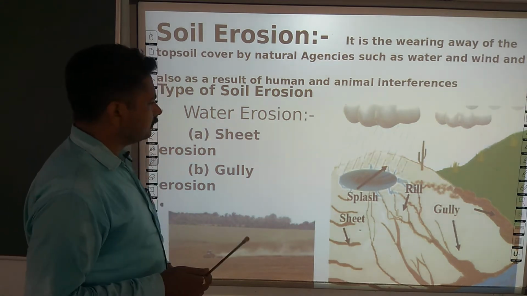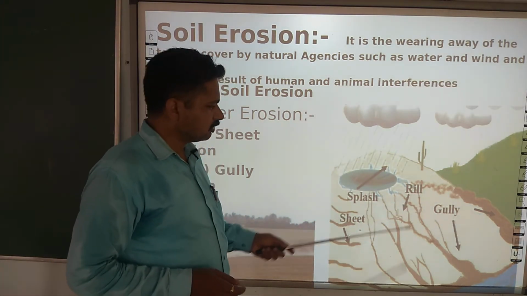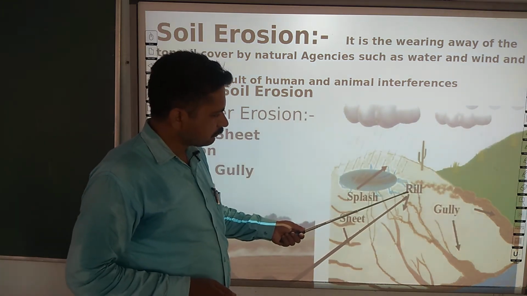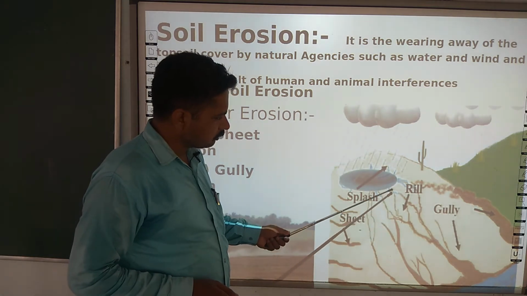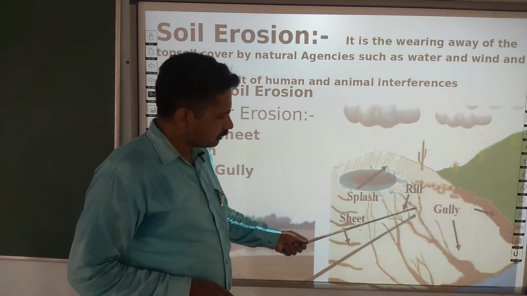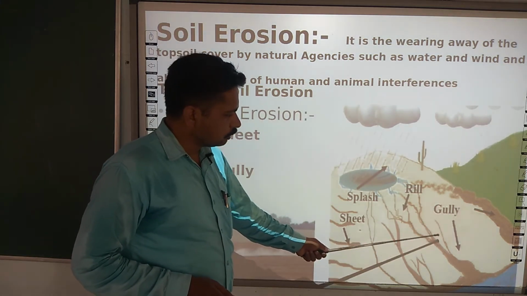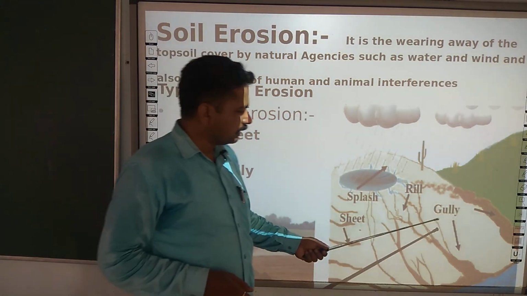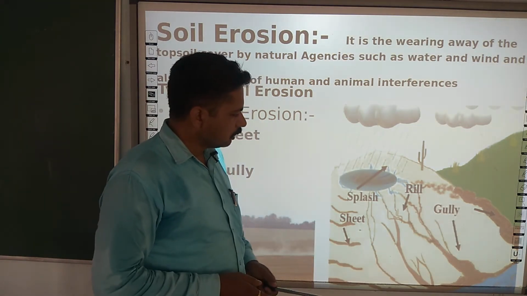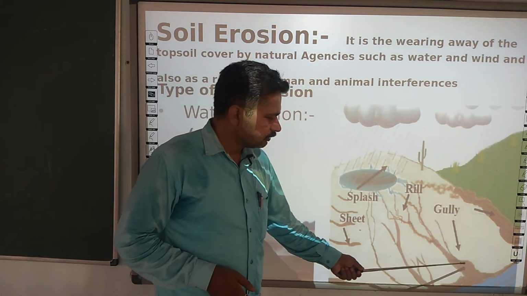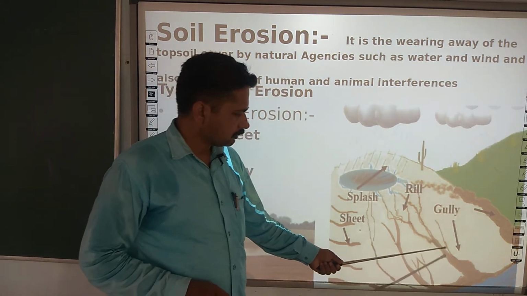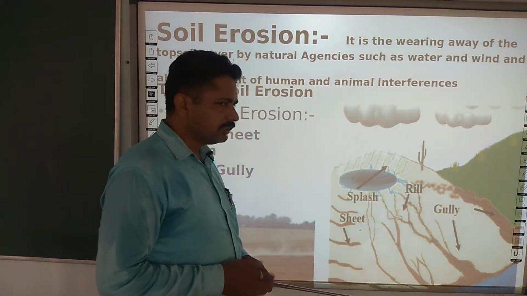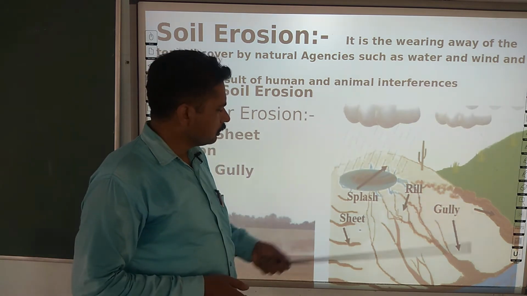When we discuss the types of soil erosion, we find that this soil erosion could be due to water, and due to it, here you can see in this figure that this is rill erosion, that is, a small ravine or drainage that has been built throughout this area. This is known as what? Rill erosion. Second is gully erosion, when these ravines convert into a large area, as you see here, this becomes gully erosion. So, this is the intensity of drainage which converts rill erosion into gully erosion.